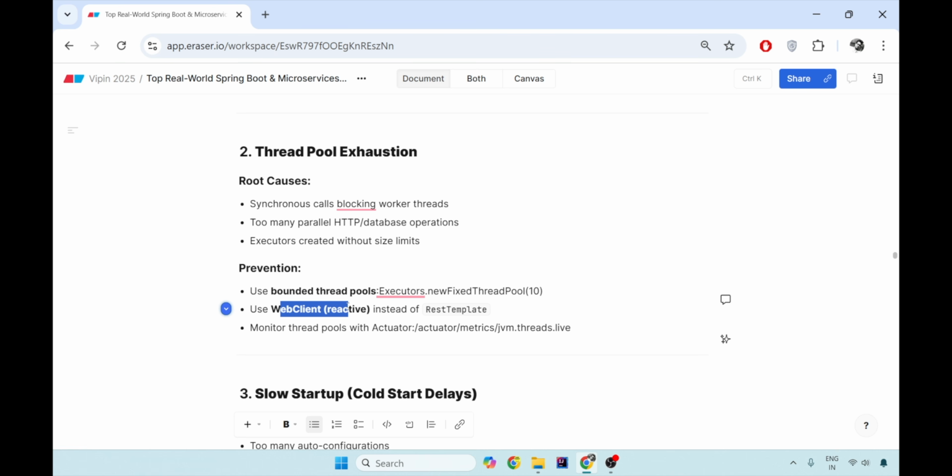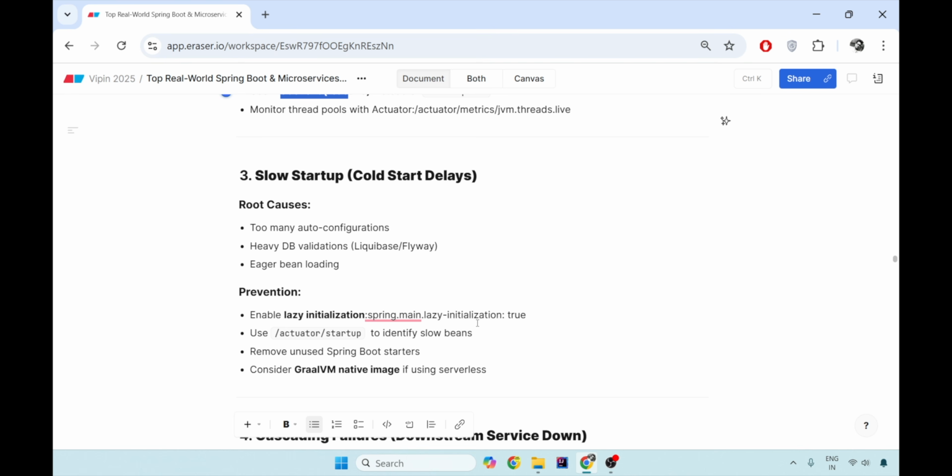The third issue I found in production deployment of these microservices is that we forgot completely about the cold start delays. When there was a sale situation, when we have to go with auto scaling of 10-15 pods simultaneously to be up at the same time, all of them took more than 15-20 seconds for the instantiation, and in that particular time we lost a lot of requests. So these cold start delays gave a lot of business impact in our situation, and how we prevented it is, we have given all the ways there.